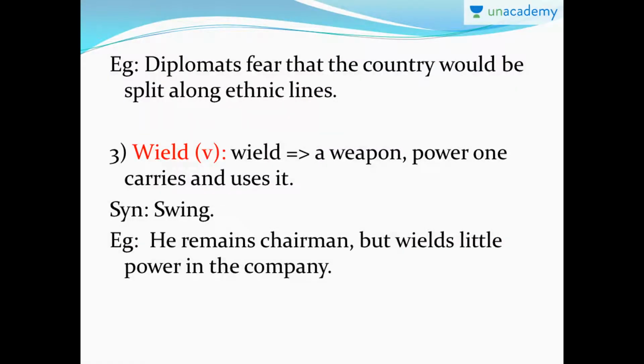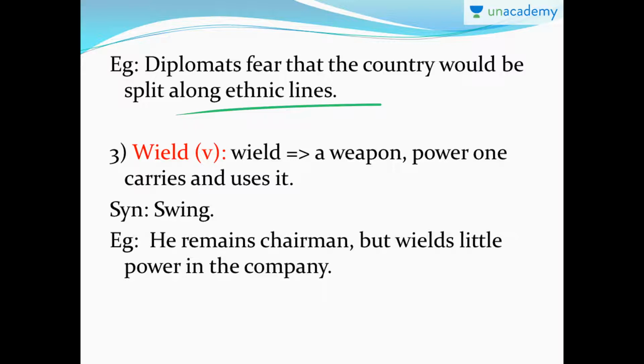Example, diplomats fear that the country would be split along ethnic lines. That means senior officials or people who transmit the messages from one country to another country on behalf of their native country fear that the countries would split along ethnic lines. Ethnic groups are the small communities inside a country. Okay, so that's a sentence. I've been telling you all, if you can make up your own sentences, that'll be amazing. Please do post that in the comment section so that everybody can take a look at it.